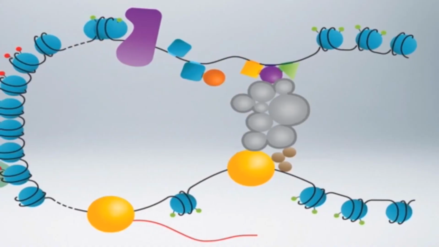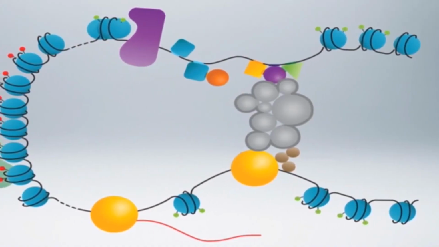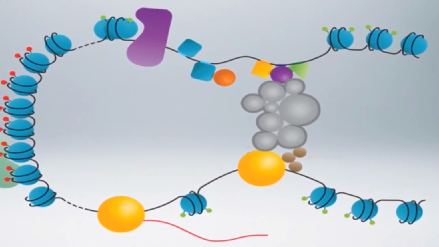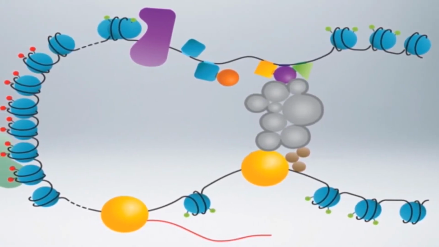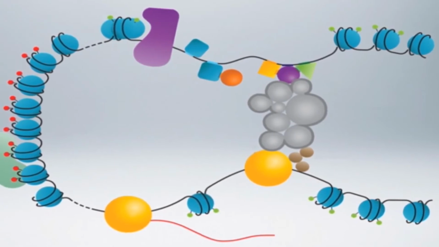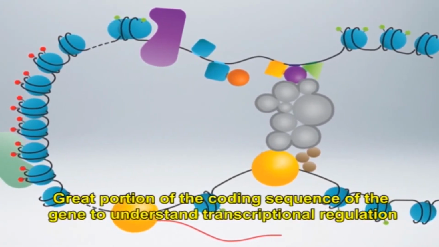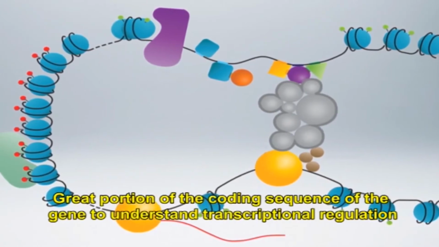In some circumstances where the regulatory components lie within the coding regions of the gene that is being studied, it is usually essential to use a great portion of the coding sequence of the gene to understand transcriptional regulation.